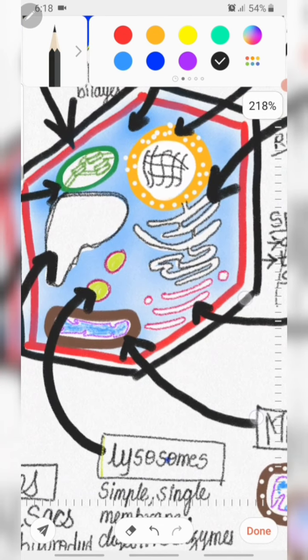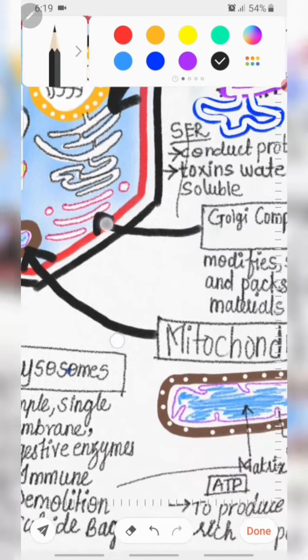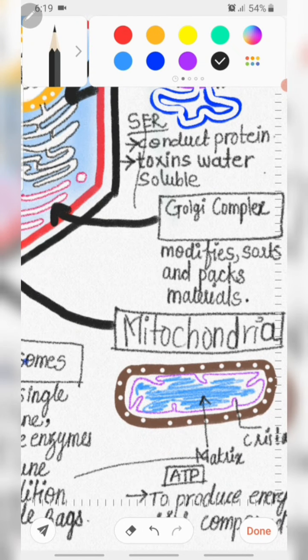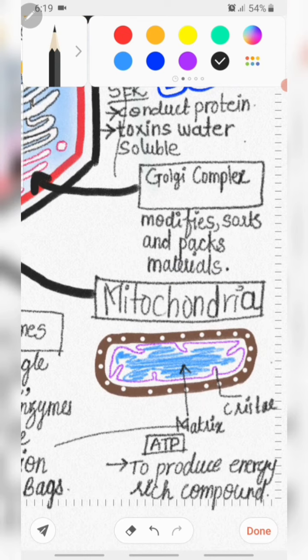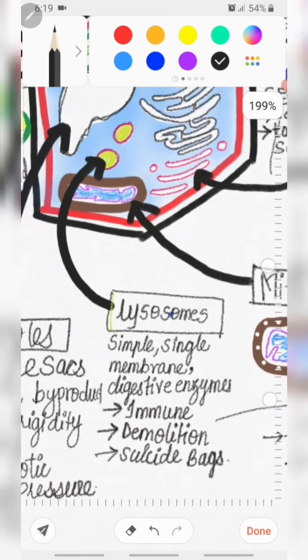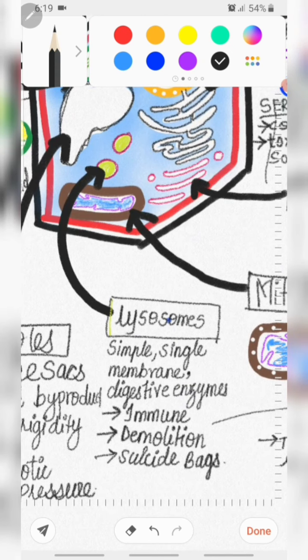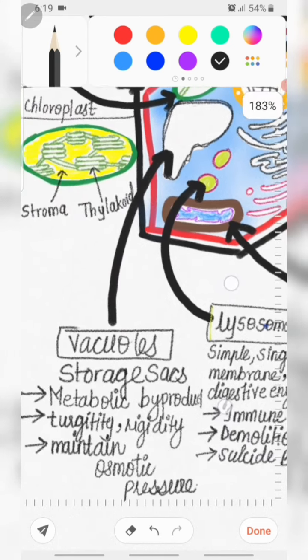The next one, a brown color capsule-like shape, is the mitochondria. Mitochondria are double membrane with a number of pores on it. It is also known as the powerhouse of the cell, as it generates energy in the form of ATP, that is adenosine triphosphate. After mitochondria, the light green color part represents the lysosome. Lysosome is a simple organelle made up of a single membrane, and it contains digestive enzymes, and that's why it is known as a suicide bag, demolishing squad, and immune system of the cell.